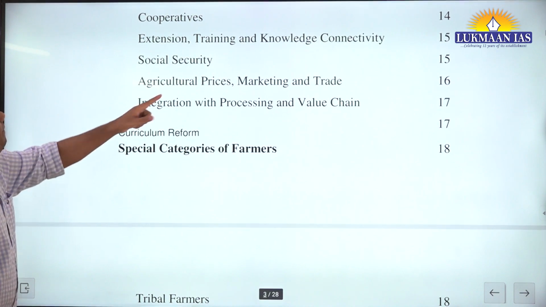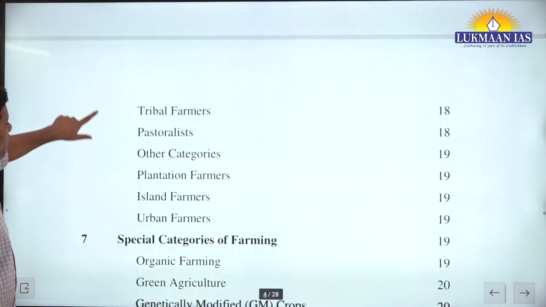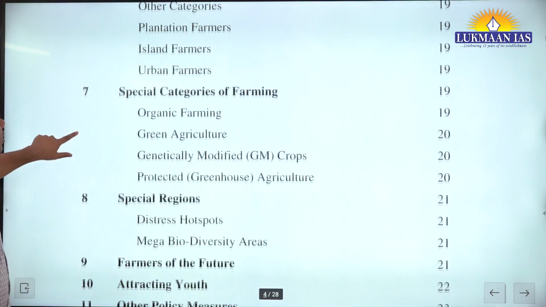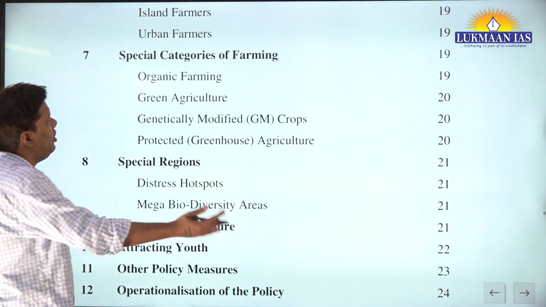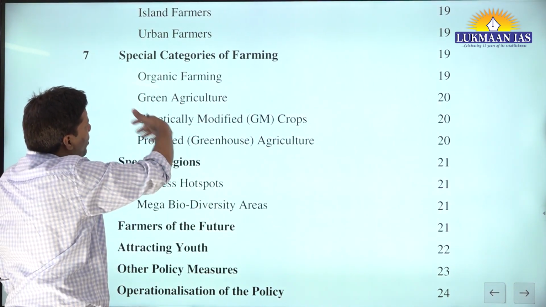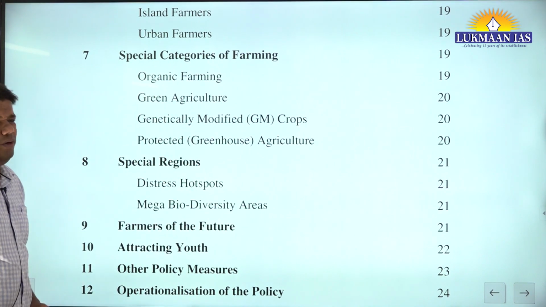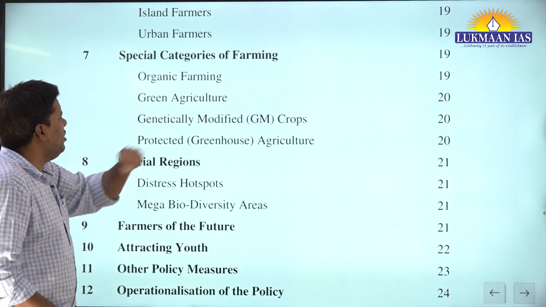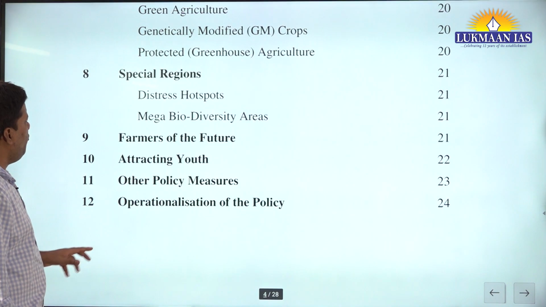Okay, categories of farmers: tribal farmers. Can you see? Tribal farmers are there, plantation farmers, urban farmers are also there. A special category of farming. Let's say you're talking about an integrated farming system. When you read about organic farming, try to read from such documents, not something some journalist wrote or some website. No. Protected greenhouse agriculture, mega. So, farmers of the future.